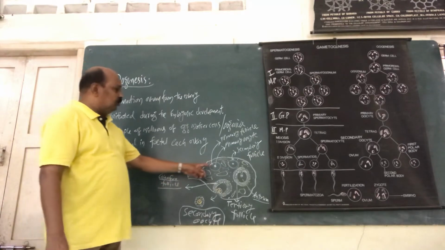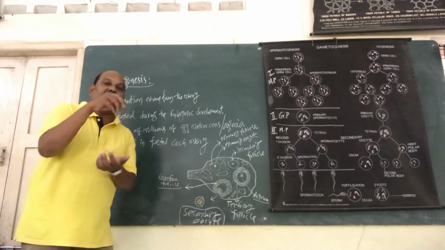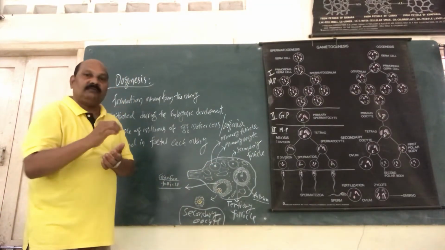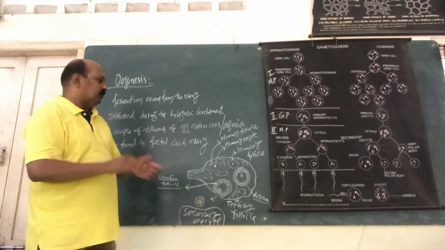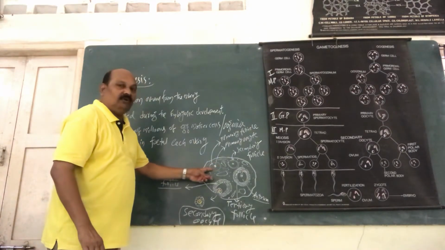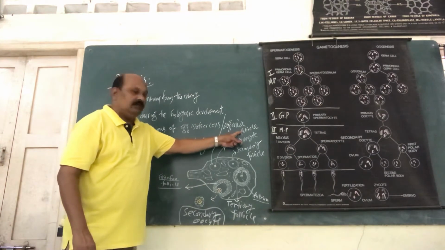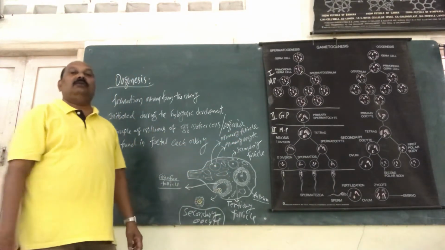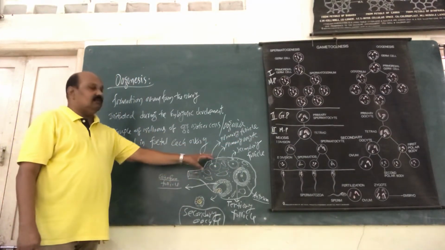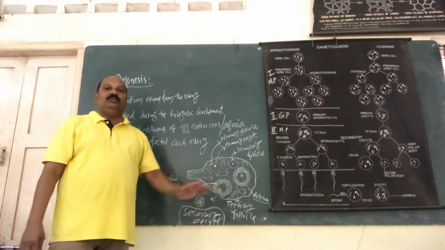Now the primary oocyte develops a protective covering. Only one layer of the protective covering is formed. The whole structure is called the primary follicle, and the inside cell is called the primary oocyte. So this is the first stage in oogenesis.